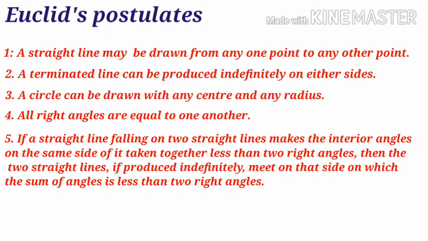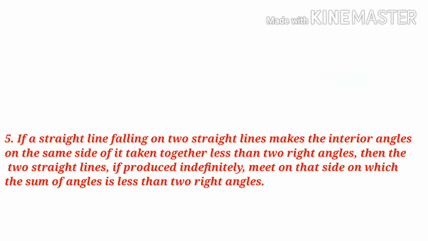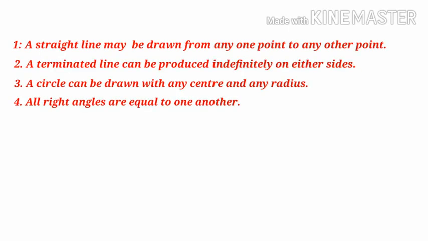Postulate 5. If a straight line falling on two straight lines makes the interior angles on the same side of it taken together less than two right angles, then the two straight lines, if produced indefinitely, meet on that side on which the sum of the angles is less than two right angles. From the above, we can see that postulate 5 is far more complex than any other postulate. Postulates 1 through 4 are so simple and obvious that these are taken as self-evident truths. However, it is not possible to prove them. So these statements are accepted without any proof.